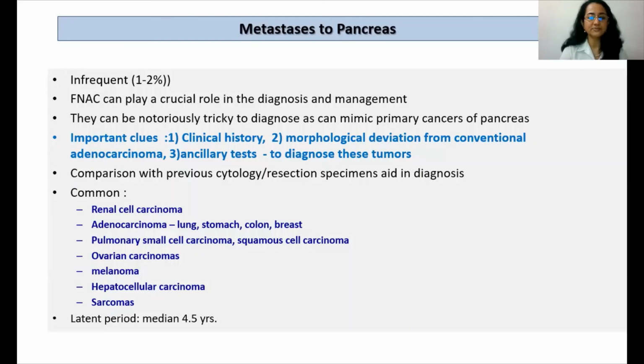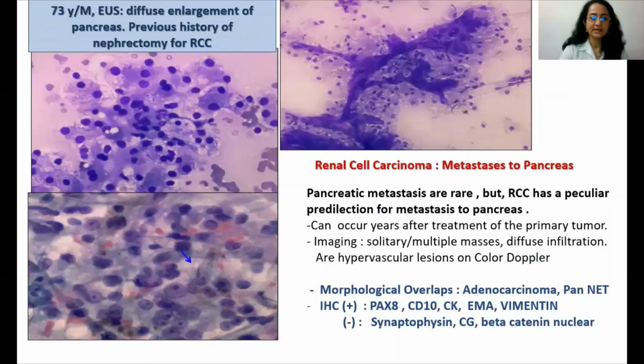And the common tumors which metastasize to pancreas include renal cell carcinoma, adenocarcinoma from lung, stomach, colon, and breast, lung small cell carcinoma and squamous cell carcinoma, ovarian carcinomas, melanoma, hepatocellular carcinoma, and sarcomas. I'll just show you a case. This was a 73-year-old male who on endoscopic ultrasound showed diffuse enlargement of pancreas. He had a previous history of nephrectomy for renal cell carcinoma, clear cell type.